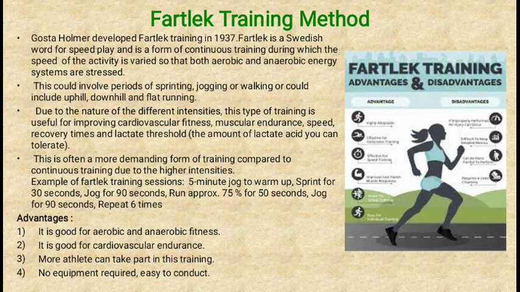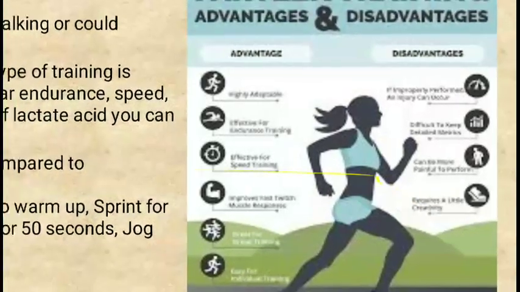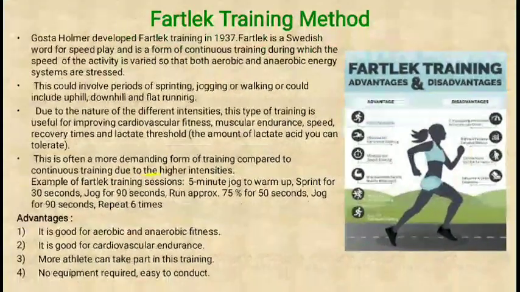You can see the picture here. It is not clear, but as I have discussed the advantages and disadvantages of this fast track training method, you can write them down. See, such types of questions are asked for 3 marks: write down a note on fast track training method. So you must know who is the developer of this, who has introduced it, in which year, what is the method, what are the examples. You need to explain with the help of the examples, and you can write down the advantages and disadvantages.